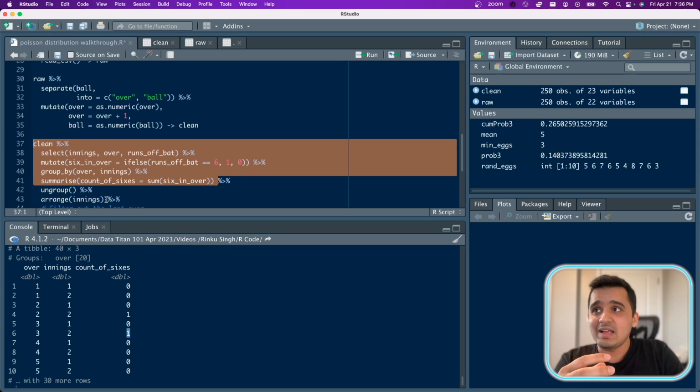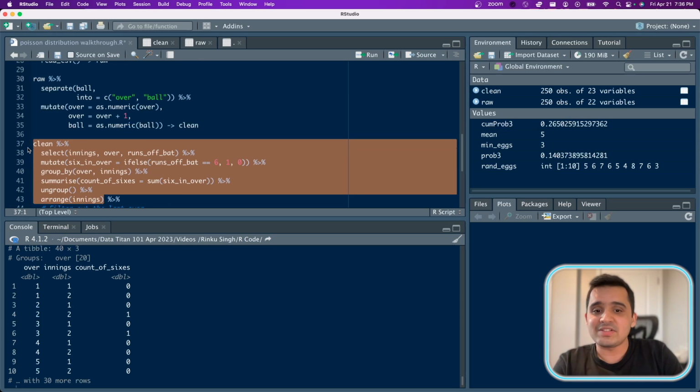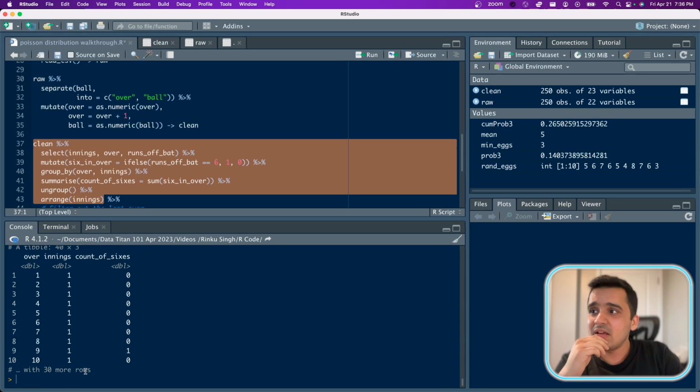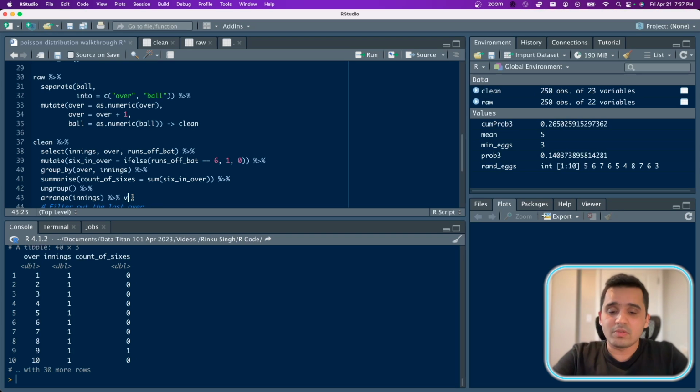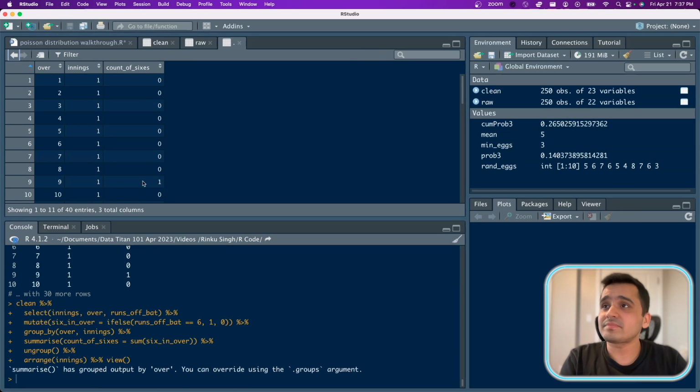But let's just view it properly by arranging it by the innings first. So if I run this, I have the first 6 of the first innings on the 9th over, and I can just view this for a sanity check.